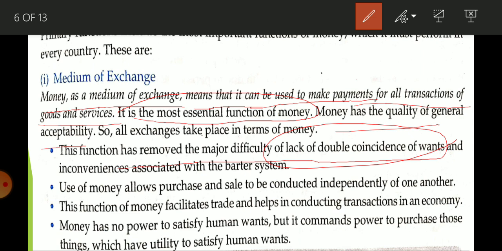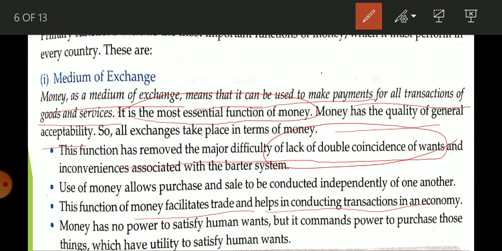It has facilitated trade and helps in conducting transactions in an economy. Because of money, today we can purchase anything, even goods that are produced not within India but outside. Like you are using Club Factory, Flipkart, Amazon, many online shopping sites. And why are you able to do this?